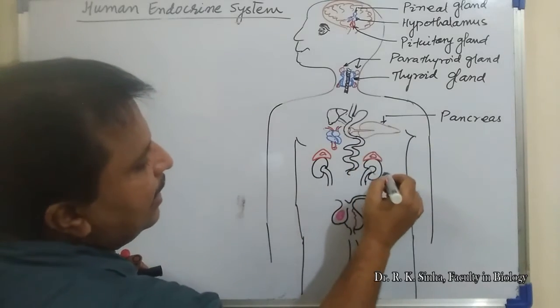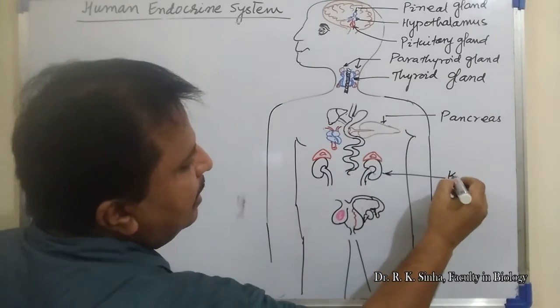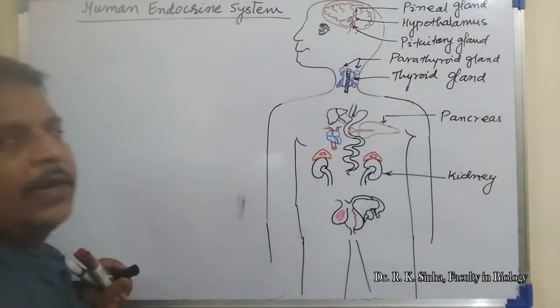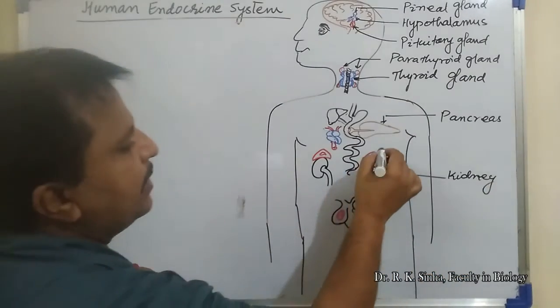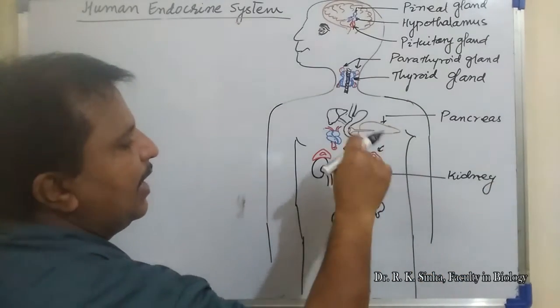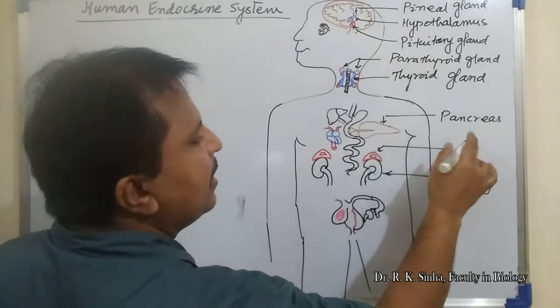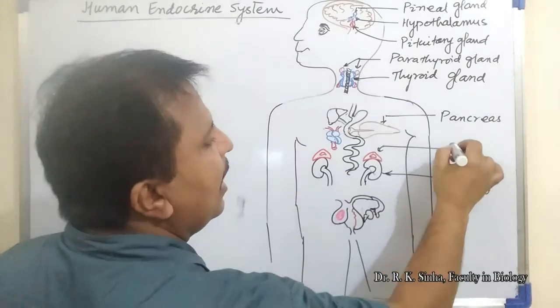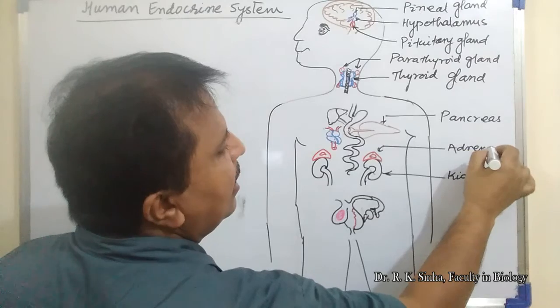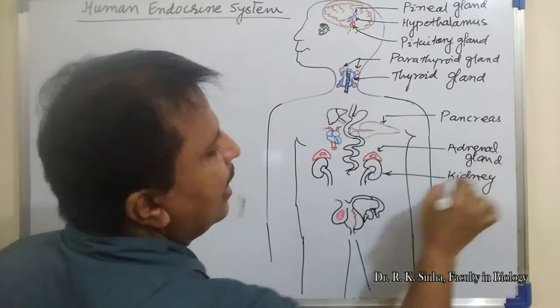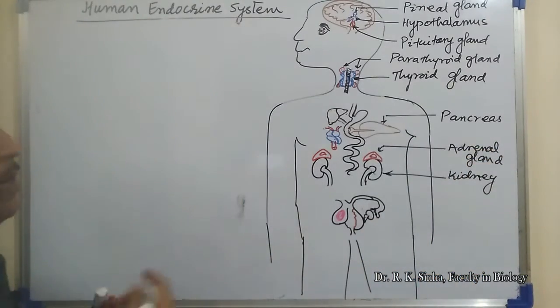Now this is the kidney, and above the surface of the kidney there is one more endocrine gland, attached over the surface of the kidney through adipose tissue. This gland is known as the adrenal gland. Adrenal means attached to the renal, and renal means kidney. It is attached to the surface of the kidney, that's why it is known as the adrenal gland.